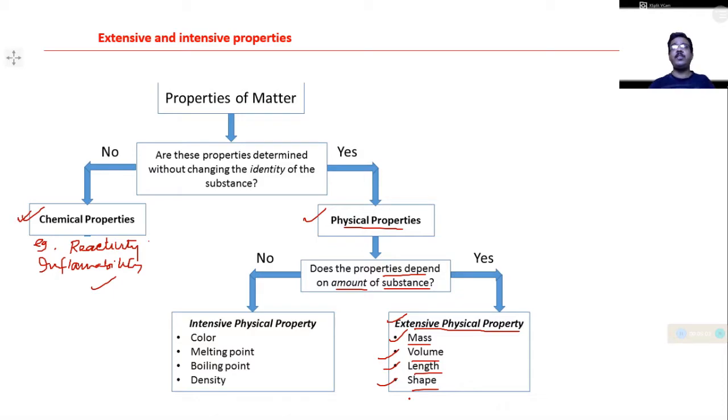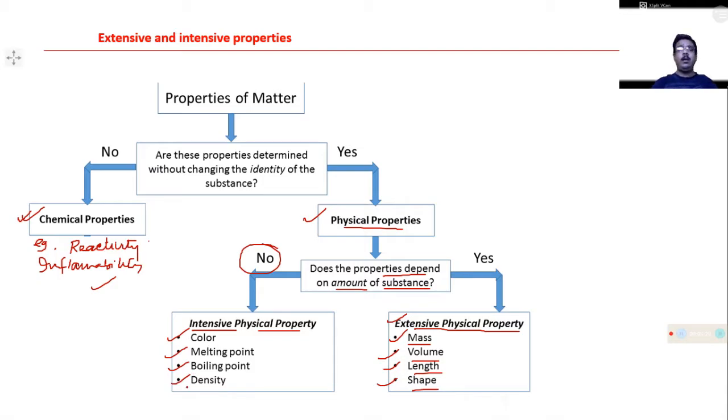And there are some other physical properties which are independent of, they do not depend on, the quantity of matter present in the system, and those properties are known as intensive physical properties. You can take some examples like color, melting point, boiling point, density.